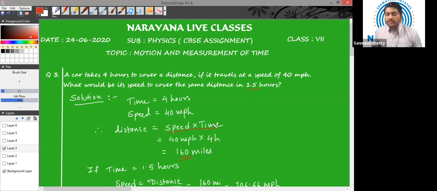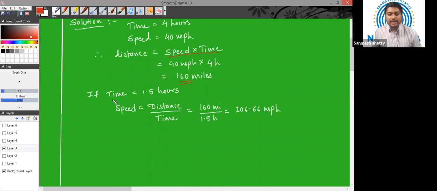So we have to find out with what speed we have to travel to cover a distance of 160 miles in 1.5 hours. We already have time, which is 1.5 hours. We need to find speed. Distance we have already found, which is 160 miles. So speed is equal to, again, distance upon time, which is 160 miles divided by 1.5 hours, which comes out to be around 106.66 miles per hour. If you calculate this, you will get the same answer. I hope the point is clear. Let us proceed further to our question number 4.